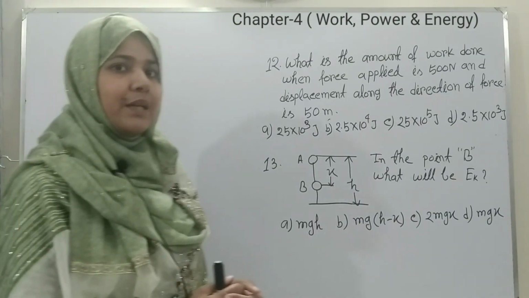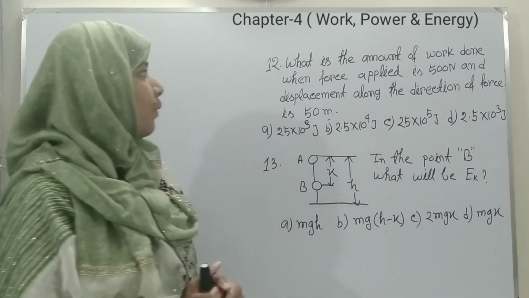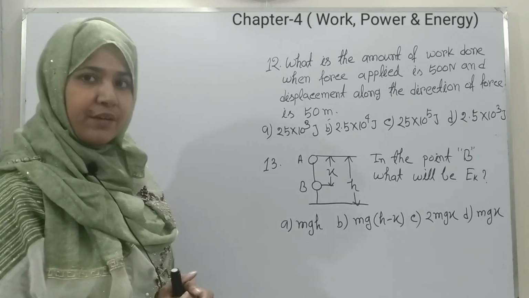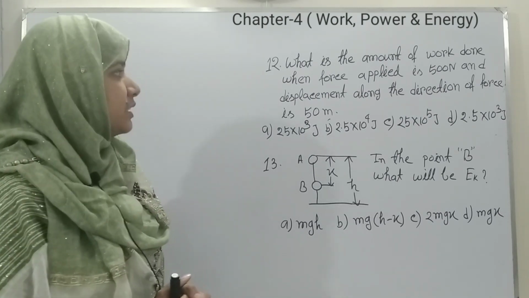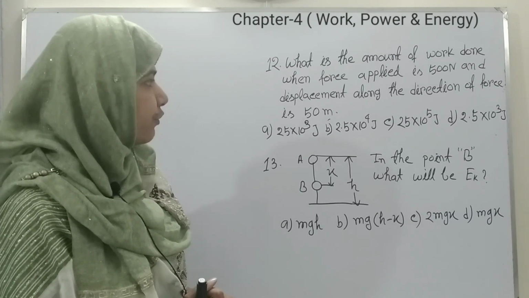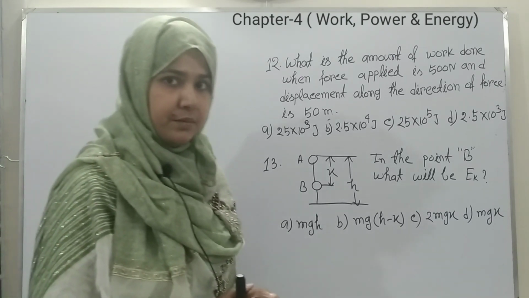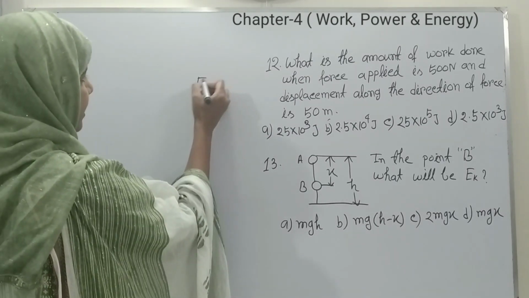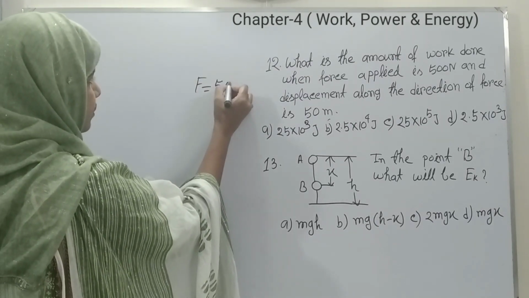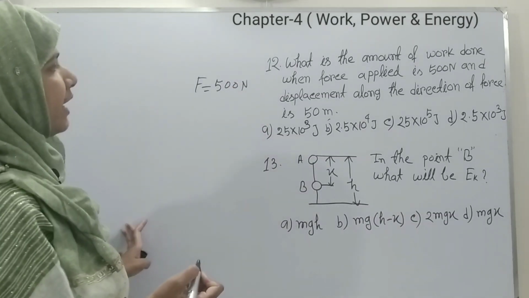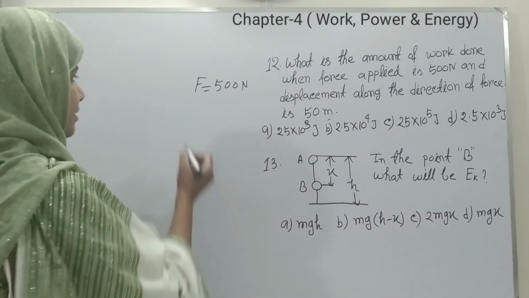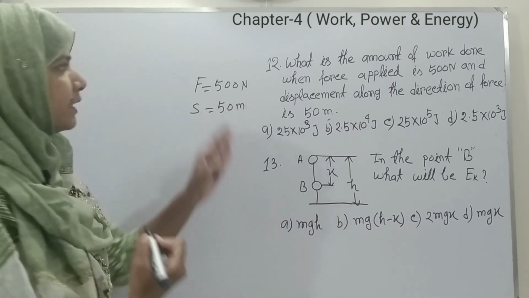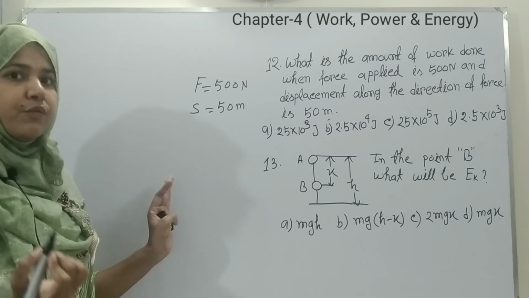Now, next question is, what is the amount of work done when force applied is 500 Newton and displacement along the direction of force is 50 meter? Here the given information is applied force, that means F equals to 500 Newton, and displacement, that means S equals to 50 meter, and they want to know the amount of work done.